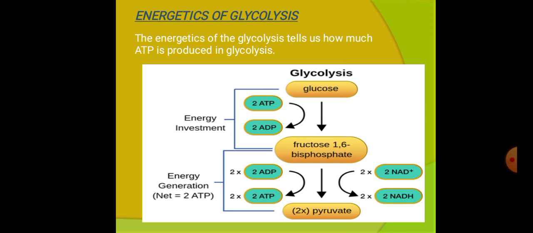Fructose 1,6-bisphosphate is a 6 carbon compound. In the stage of splitting, two 3 carbon compounds are formed.